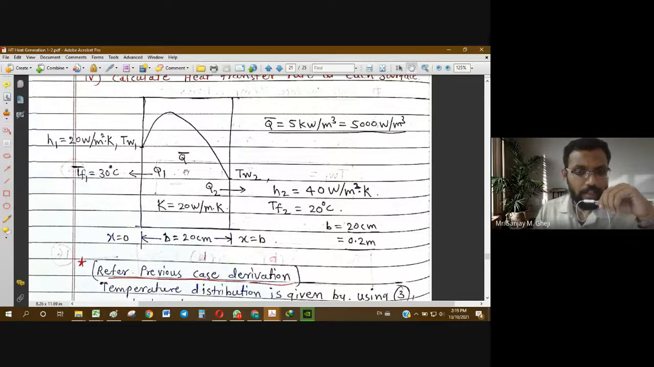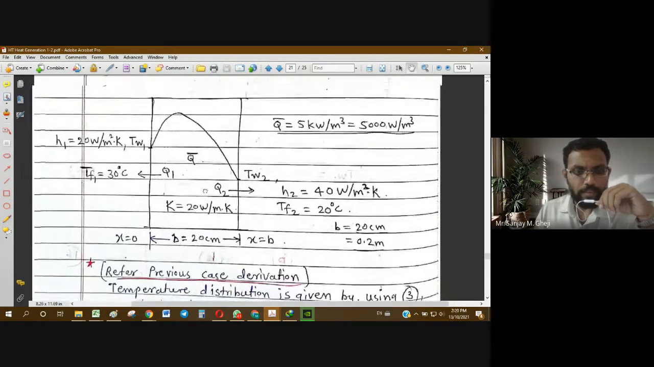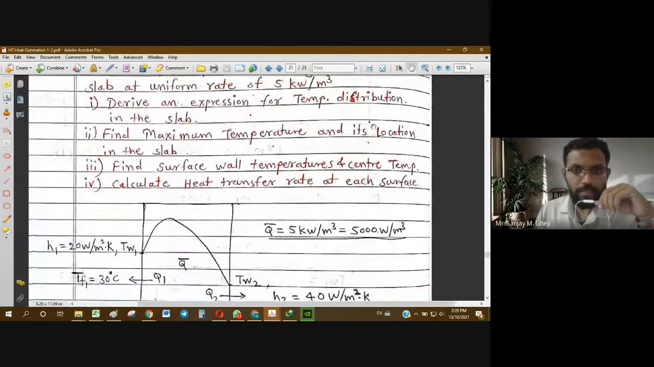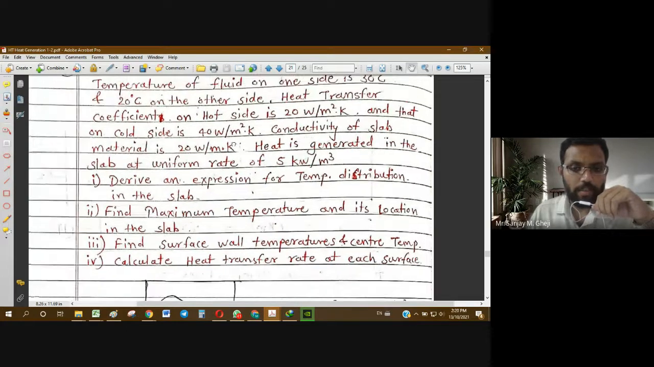Then the internal heat generation q bar is 5 kilowatt per meter cube; in SI unit, it is 5000 watt per meter cube. Now we first have to derive the expression for temperature distribution. As you can observe, for the last two lectures we have been discussing internal heat generation problems.